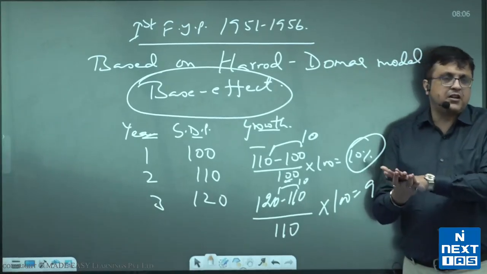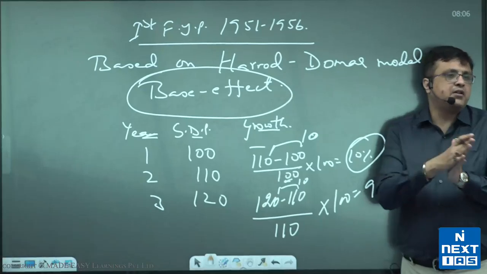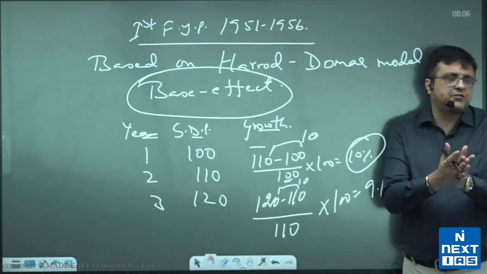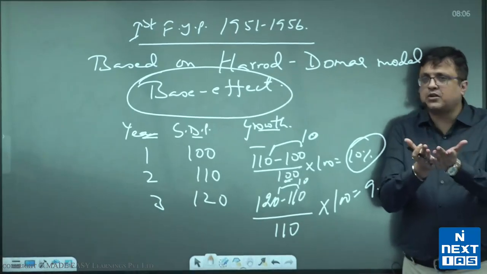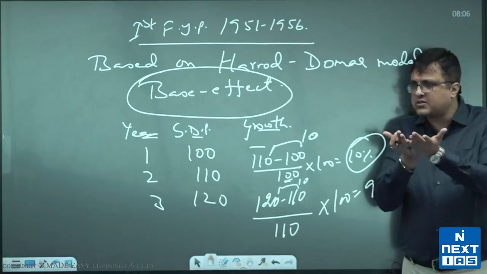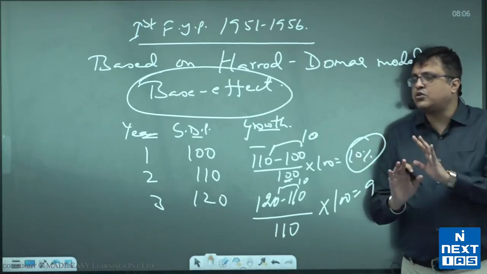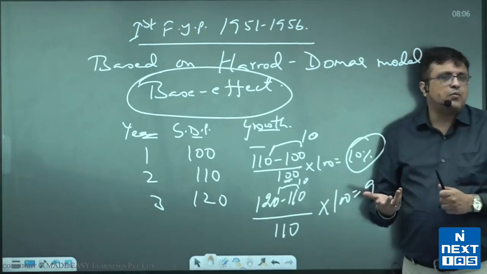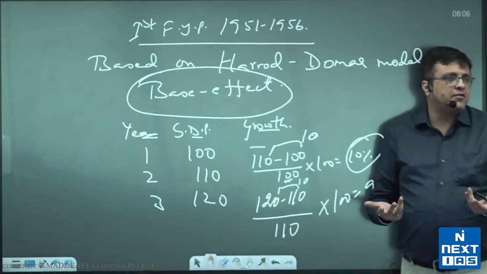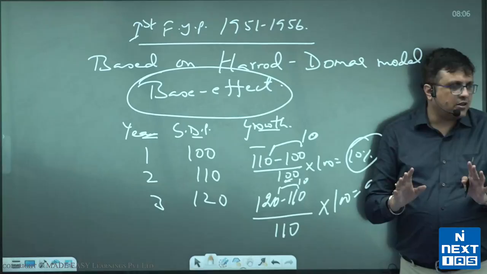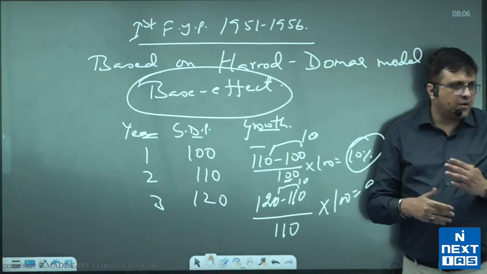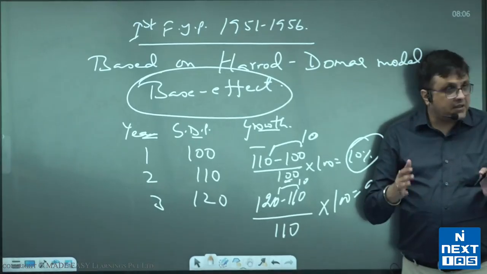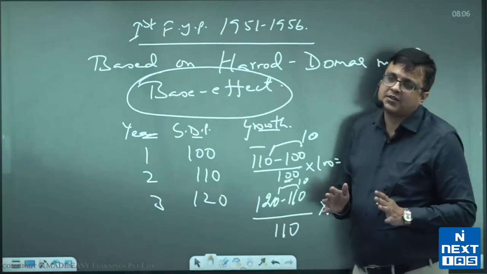So remember, we were a relatively poor economy in 1947 or thereafter. So any amount of growth in percentage terms took us to a higher level. Now that is not to take away from the policy making. Even Britishers had a low base effect, but still India did not grow even 1%. So I'm not saying at all that policies were not responsible. Policies were contributing to growth, but then again I repeat, base effect has its own role.